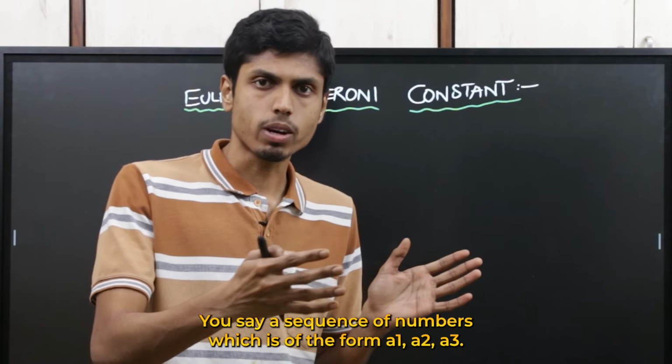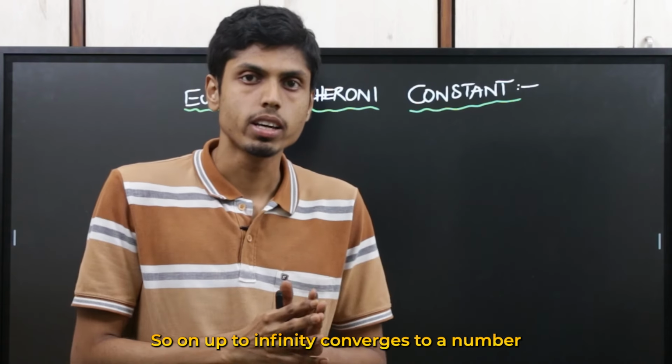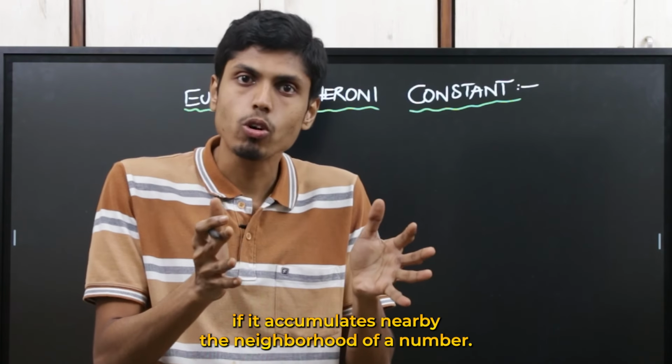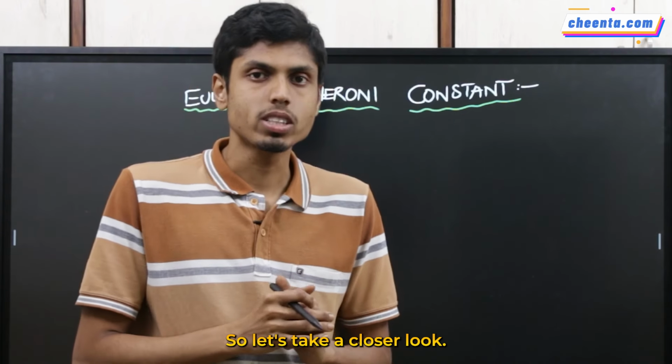You say a sequence of numbers, which is of the form a1, a2, a3, and so on up to infinity, converges to a number if it accumulates nearby, in the neighborhood of a number. Neighborhood, in the sense of an open set. So, let's take a closer look.